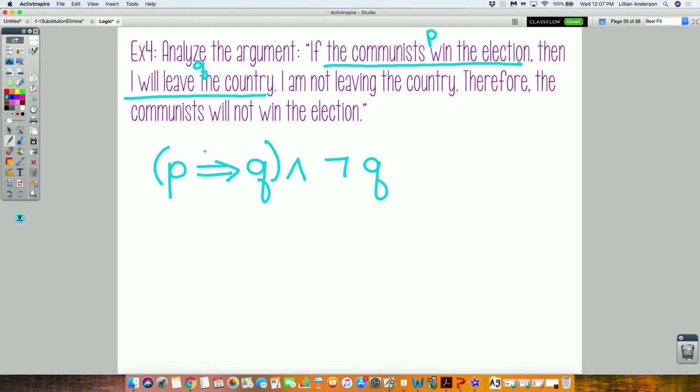This is therefore the communists will not win the election. How do you represent the communists will not win the election? Negation of P, so not P. But how do you connect all the stuff that already happened with the therefore? I do need to bracket off this first part, so I'm going to put this bracket.